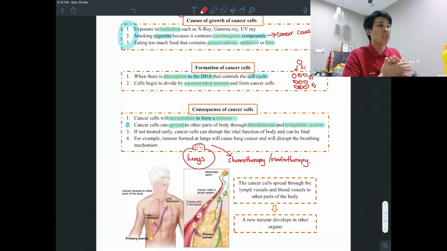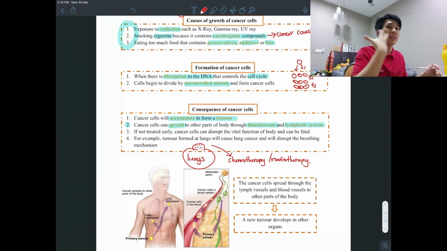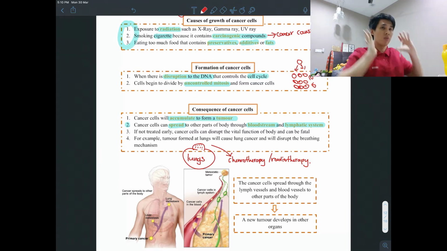at the same time it kills your normal cells as well. Okay, that's why those cancer patients don't have hair, it's because it damages the body cells that may be responsible to produce hair, produce saliva and so on. Because your saliva, your hair, and many things in your body are produced by cells. So this chemical doesn't just kill cancer cells, it kills all your normal cells. That's why cancer patients sometimes are bald, don't have saliva, and their lips are dry. This is the reason, no?